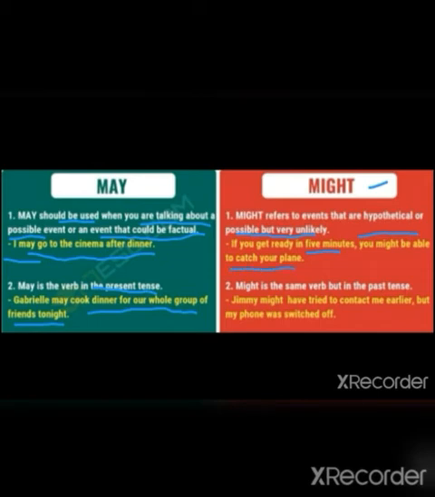So we are using might for events possible but very unlikely. Next, might is the same verb but in the past tense. Jimmy might have tried to contact me earlier, but my phone was switched off. So here might is used as a past tense.